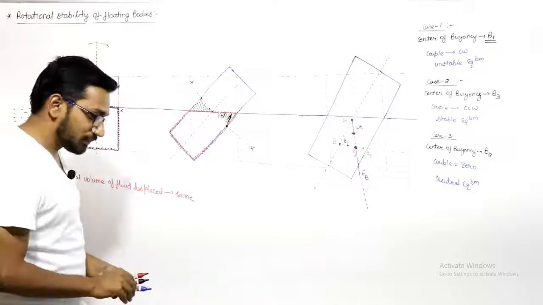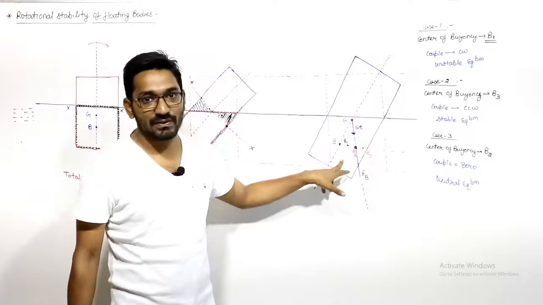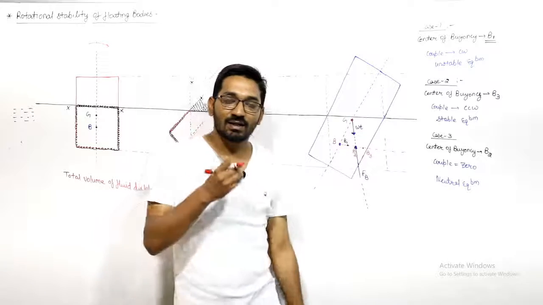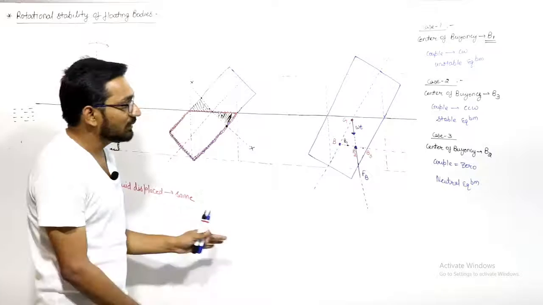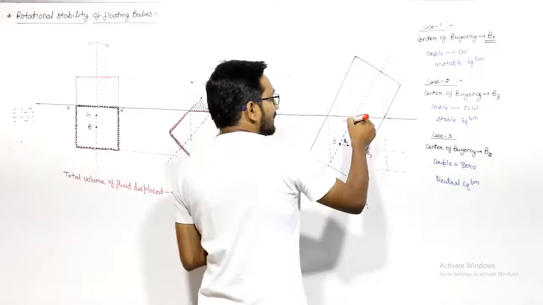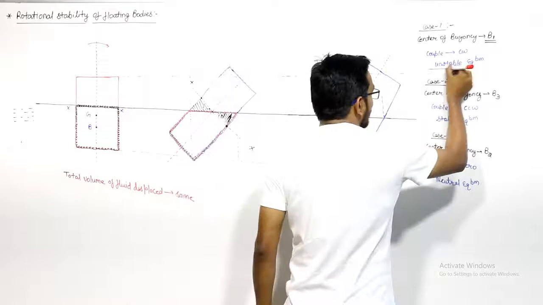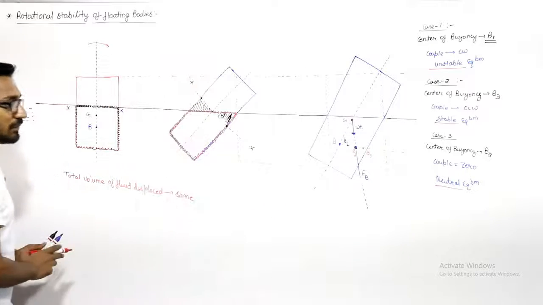Now what happens is, the center of gravity is above the center of buoyancy, right? Center of gravity is above the center of buoyancy. If it is a completely submerged body, we can easily say that it is an unstable equilibrium. But if we talk about partially submerged bodies, then if the center of gravity is above the center of buoyancy, we have unstable also, we have stable equilibrium also, we have neutral equilibrium also.